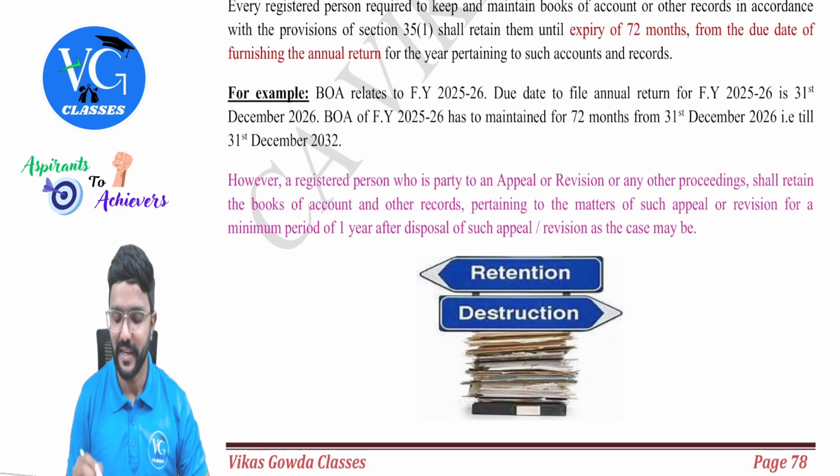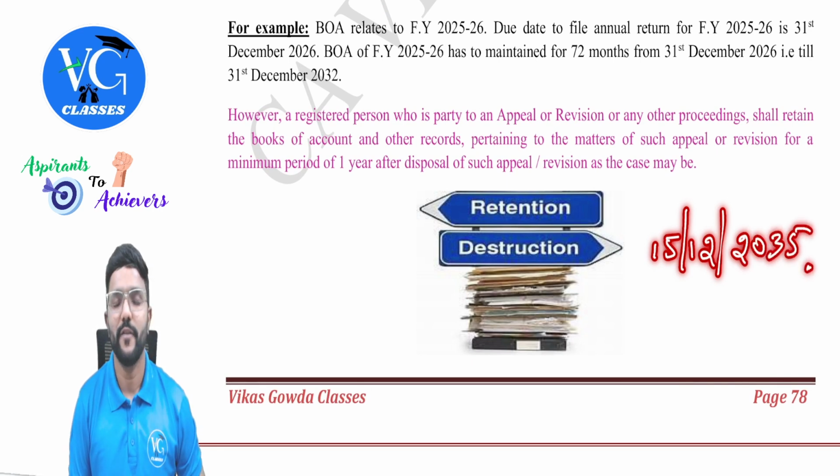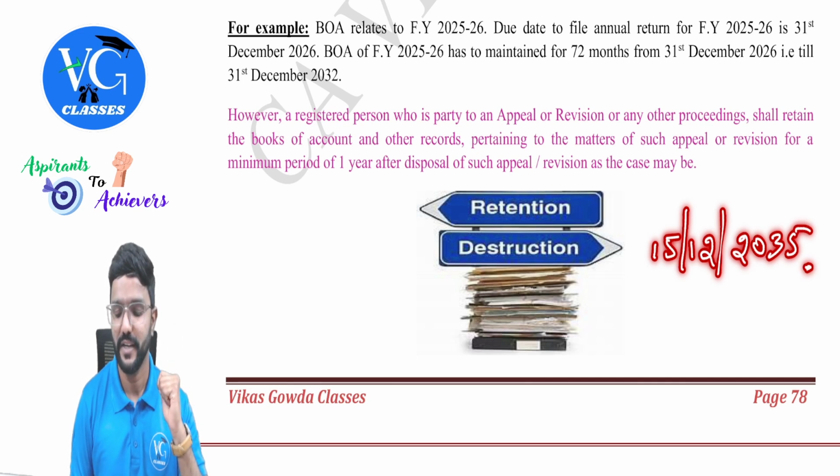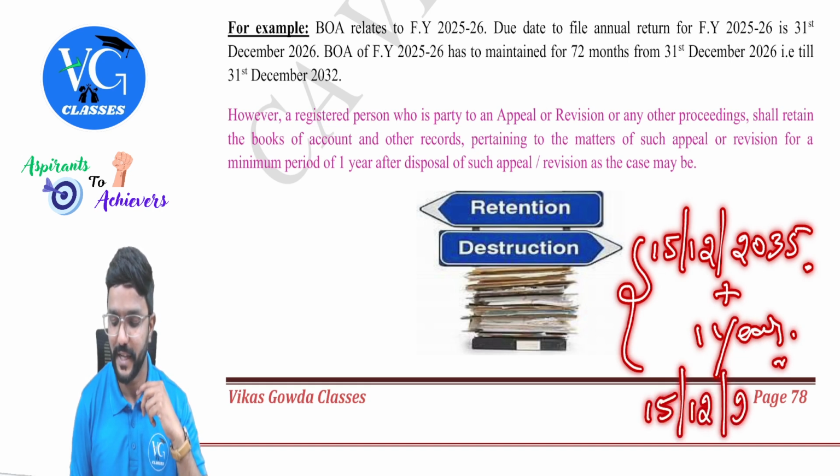And the final judgment, let us assume, is given on 15th December 2035. The final judgment or the decision is given by the court or the tribunal on 15th December 2035. Yes, they are telling you need to maintain the books of accounts from the final decision date for 1 more year. That is till 15th December 2036.